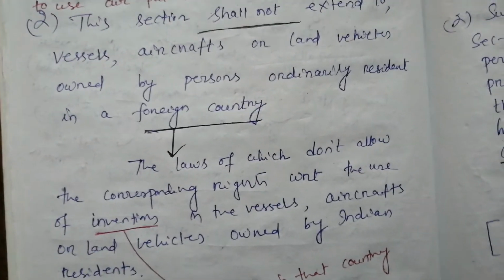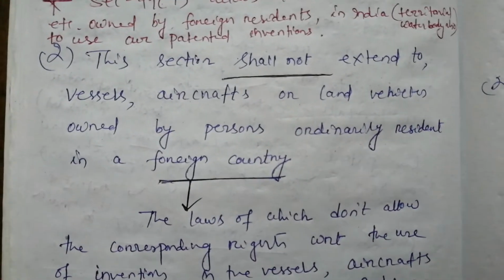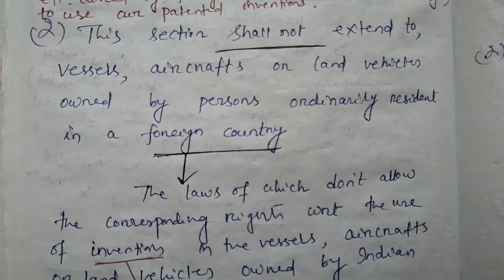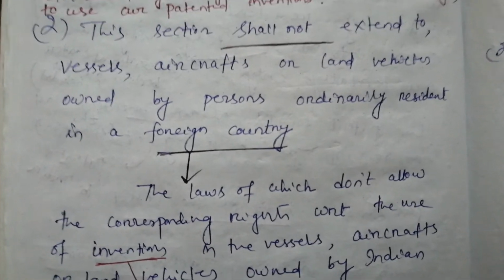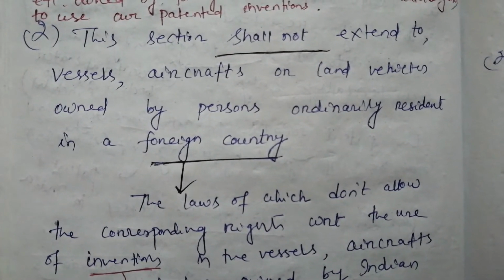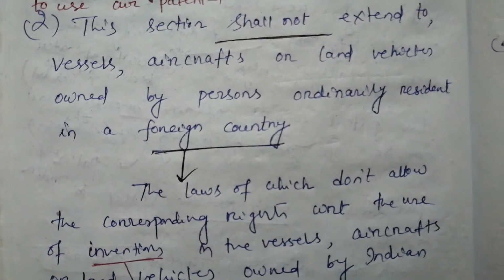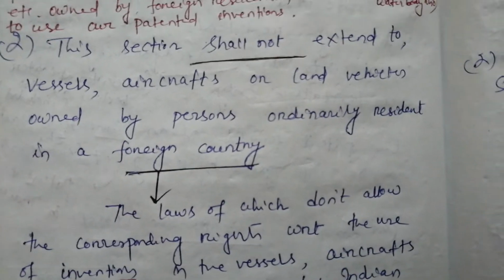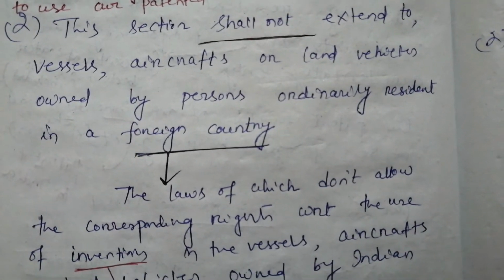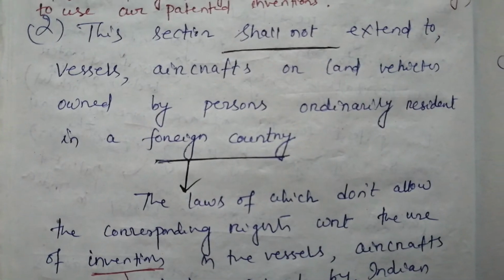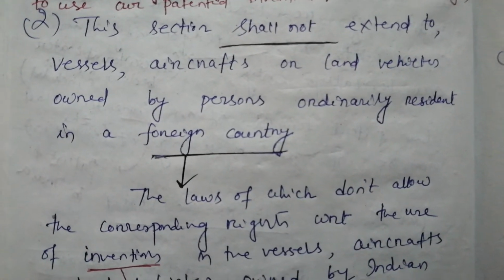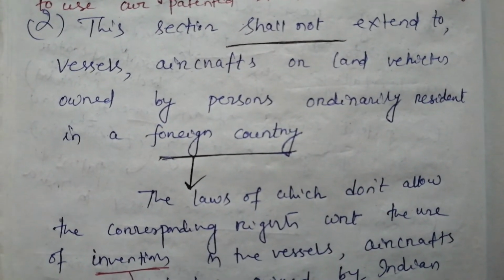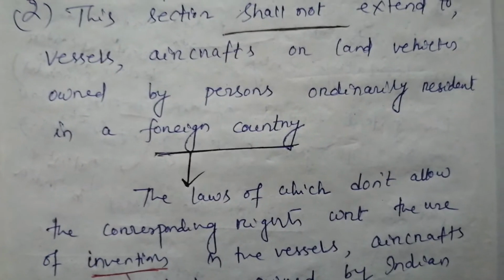But if our vessels, that means owned by Indian residents, the vessels or aircrafts, go to some countries, inside their land boundaries or inside their territorial bodies accidentally or temporarily, what happens? The laws of some countries don't allow our vessels to use their patented inventions.